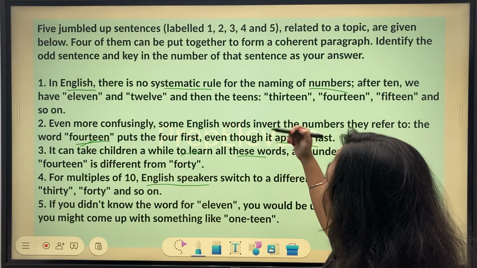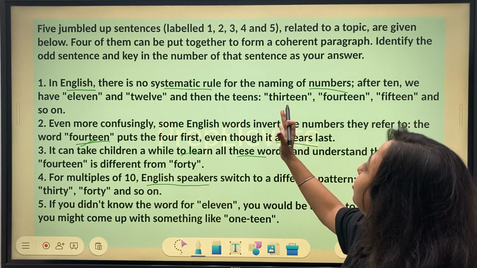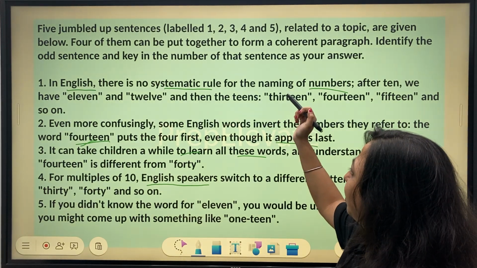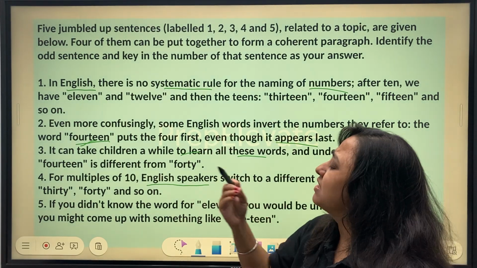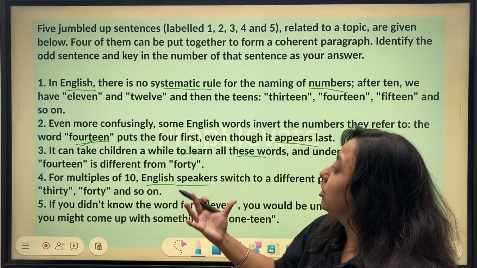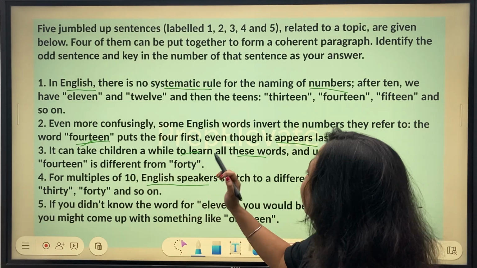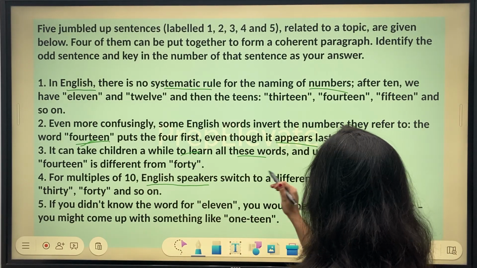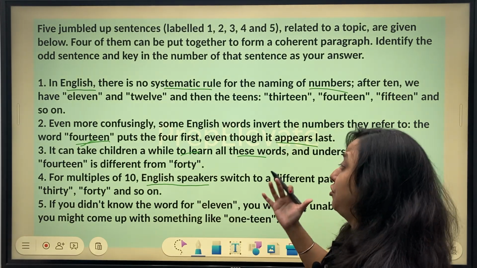So both of these sentences, even if I have not understood anything, I know they're discussing rules of naming numbers, right? In statement 1, it is clearly stated, and statement 2 seems like a continuation, even more confusingly. All right. Statement 3, it can take children a while to learn all these words and understand that 14 is different from 40.